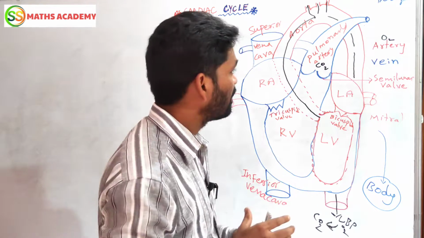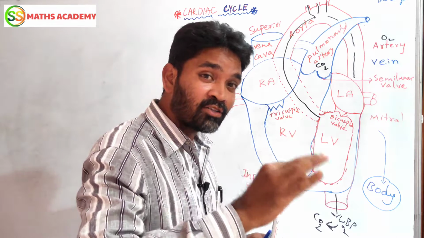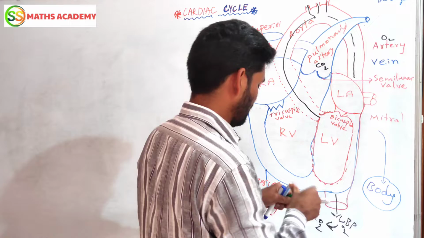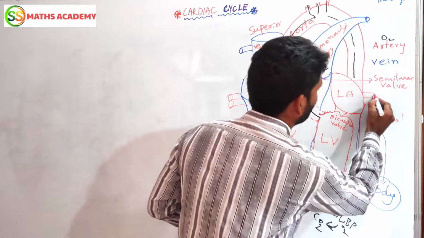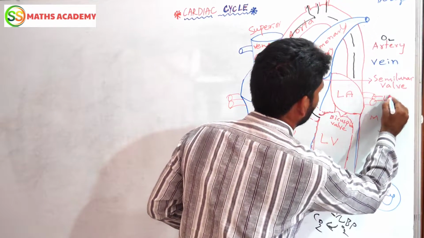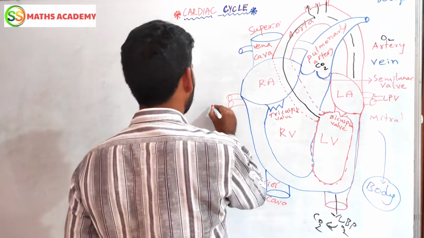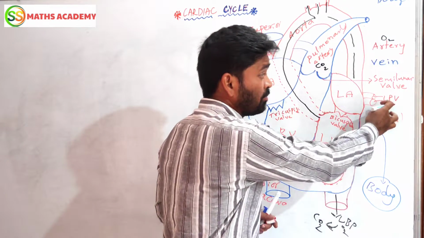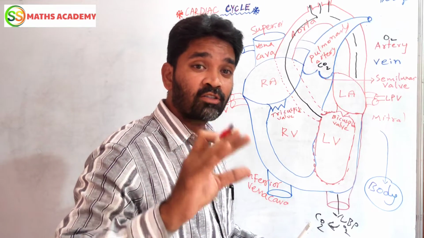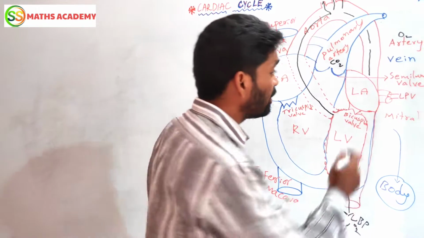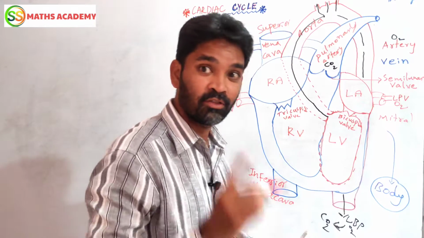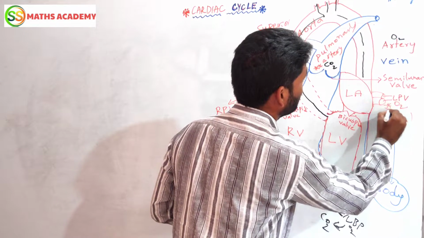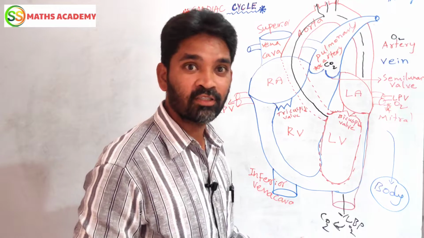Now, second exception. All veins carry deoxygenated blood, but pulmonary veins, these are called pulmonary veins. This is left pulmonary vein, and these are right pulmonary veins. Now, pulmonary vein, I told you vein carries deoxygenated blood, but this is different. I told you, it carries oxygenated blood. This is one more exception. So I am giving a star here, and I am keeping a star here also because they are different. Are you understanding or not?